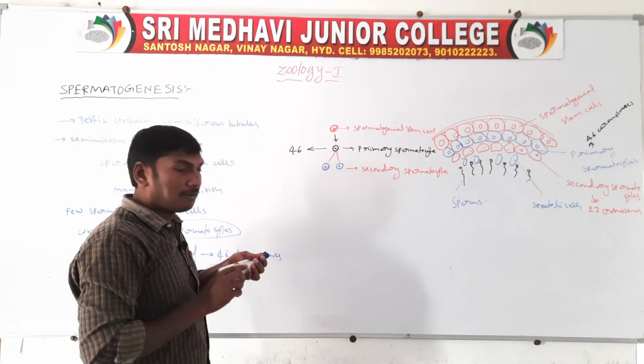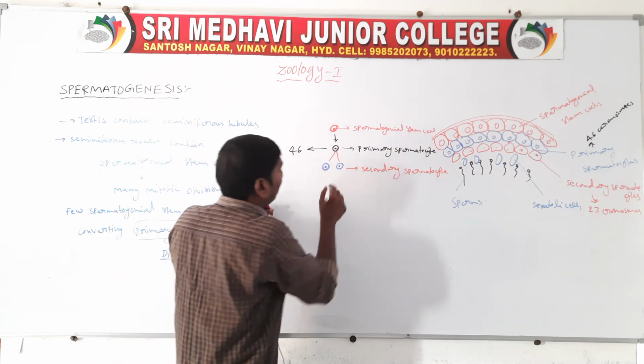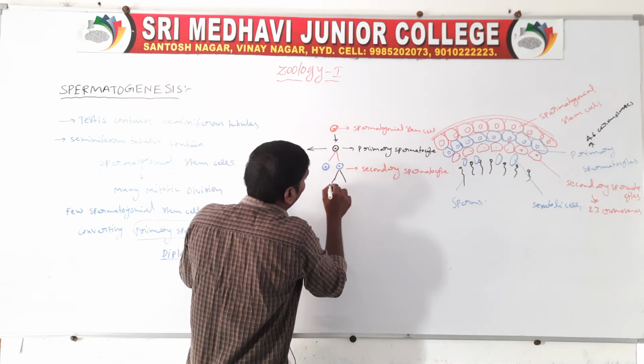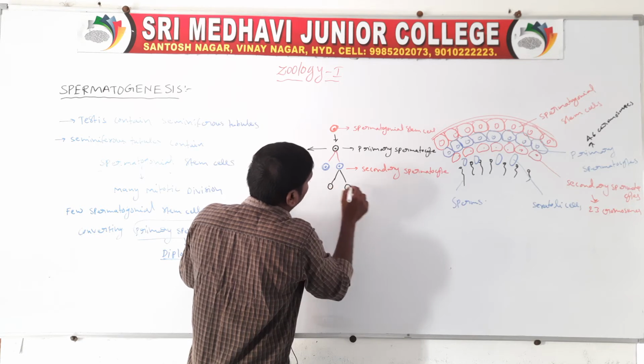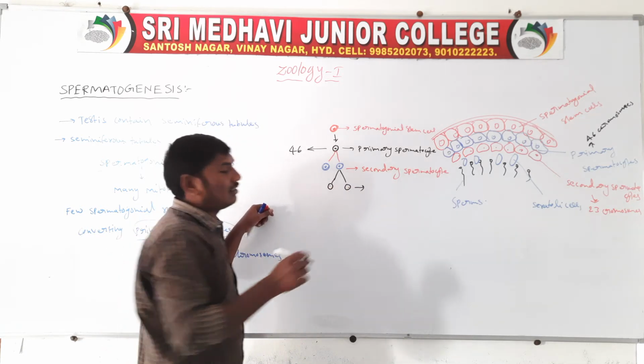In the secondary spermatocyte, one cell is divided into two cells. This is meiosis 1.